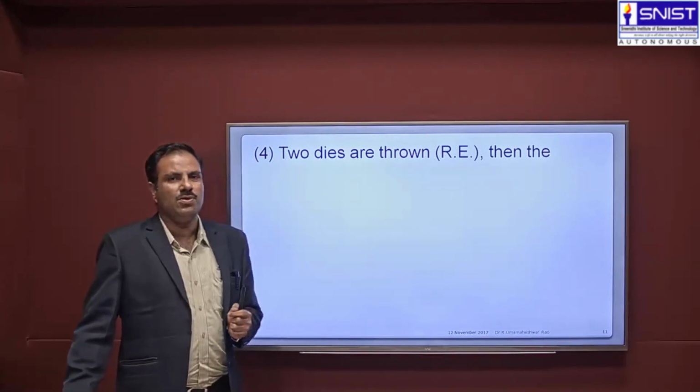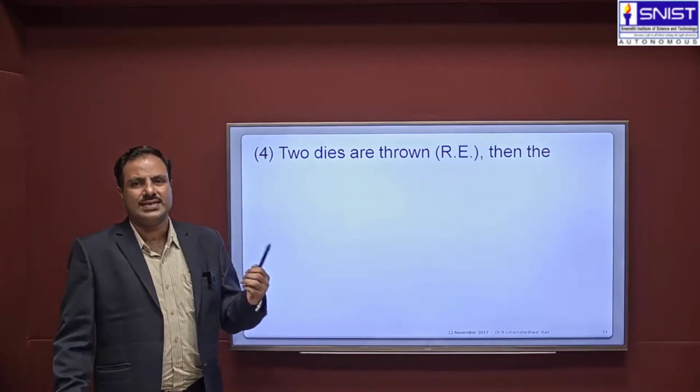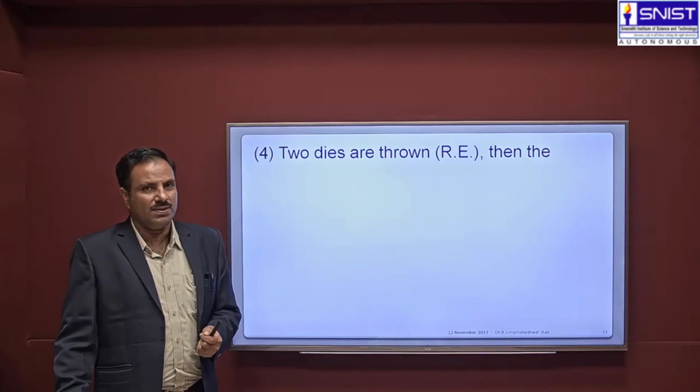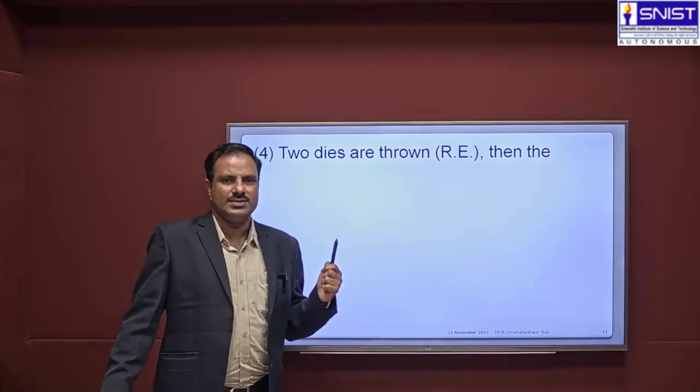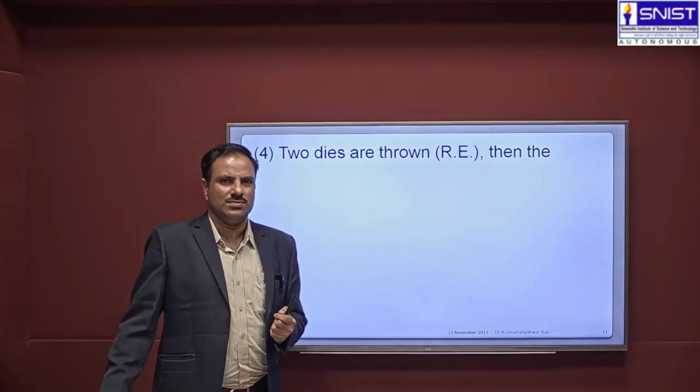Now the next example: when two dice are thrown, then what will be the sample space? Here, when a die is thrown, there are 6 favorable outcomes possible.